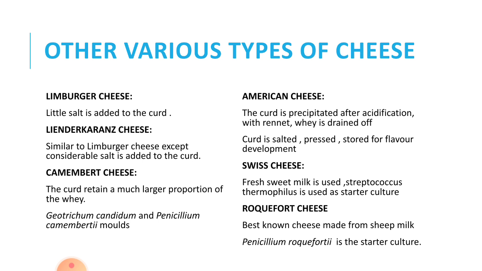In American cheese, the curd is precipitated after acidification with rennet. Whey is drained off. The curd is salted, pressed, and stored for favorable flavor development. That is called American cheese. Whereas in Swiss cheese, fresh sweet milk is used. Streptococcus thermophilus is used as a starter culture. Roquefort cheese is the best known cheese made from sheep milk. Penicillium roqueforti is the starter culture.